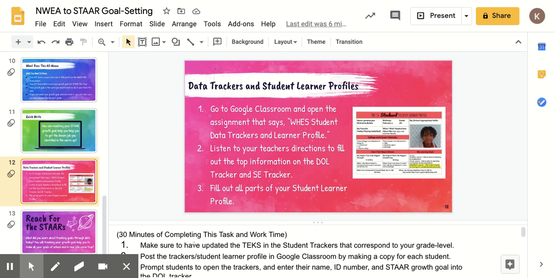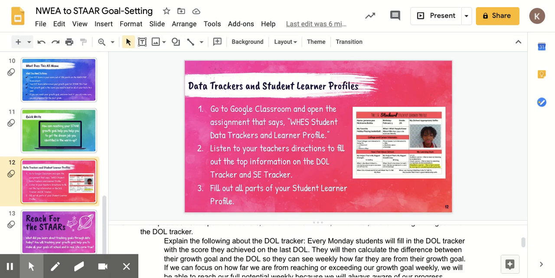Please make sure, before you post the WHES Student Data Tracker and Learner Profile sheet that I shared with you yesterday in this email, that you have updated the TEKs that correspond to your grade level so that students have the correct copy. Make sure to use that folder that I shared with you yesterday that has all of the TEKs. I will also put that in the email. Then navigate students through the trackers.